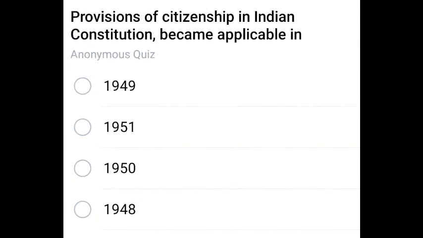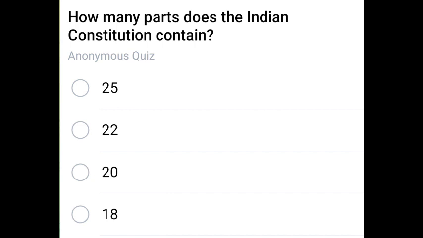Next question: provisions of citizenship in Indian Constitution became applicable in which year? 1950. Next question: how many parts does the Indian Constitution contain? How many parts? This is parts. That question is related to chapters. The correct answer is 25.